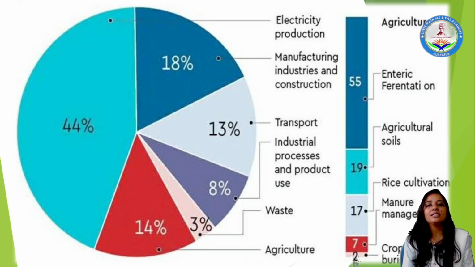Electricity production releases 18% of the greenhouse gases into the atmosphere. Similarly, the largest contribution comes from agriculture soil, which causes the release of gases, nitrous oxide and methane in large amounts, resulting in global warming.